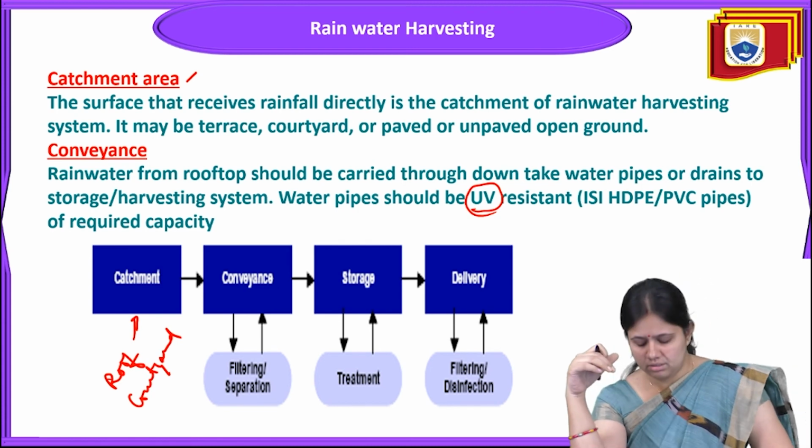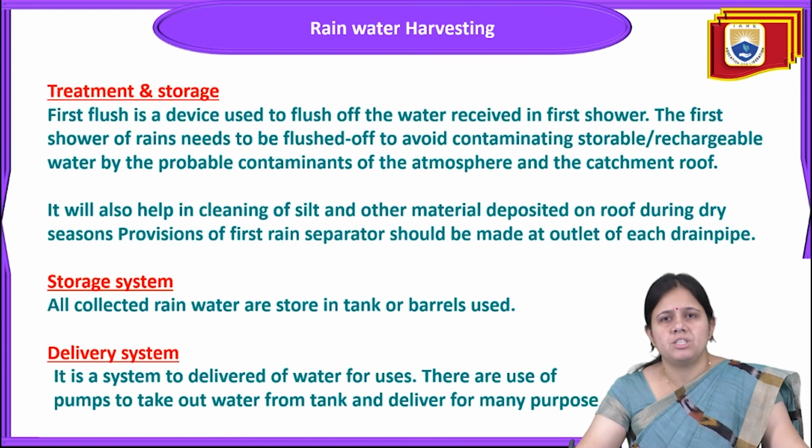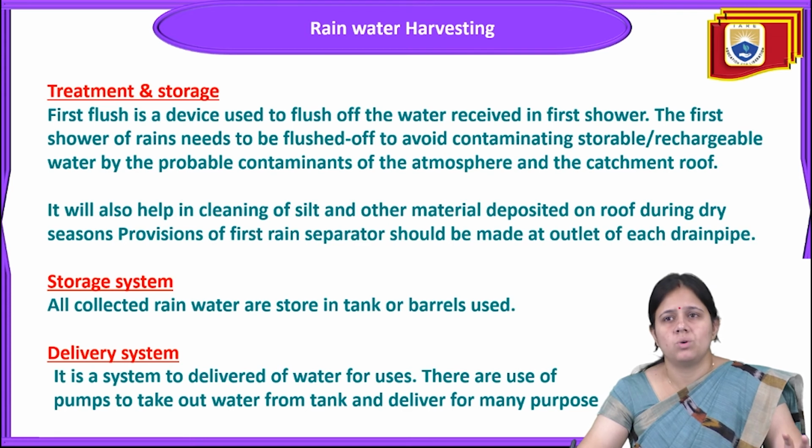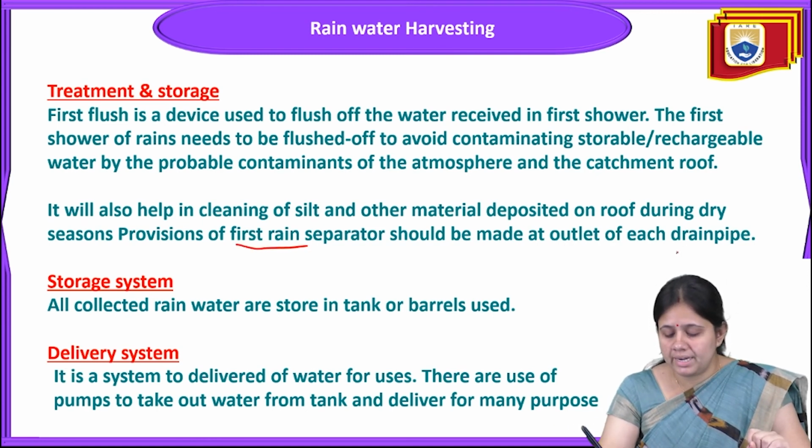The next point is the treatment and storage of this rainwater. First flush is a device used to flush off the water received in the first shower. The first shower of rain needs to be flushed off to avoid contaminating storable or rechargeable water with probable contamination from the atmosphere and from the catchment roof. It will also help in cleaning silt and other material deposited on the roof during the dry season. A first rain separator should be provided at the outlet of each drain pipeline.